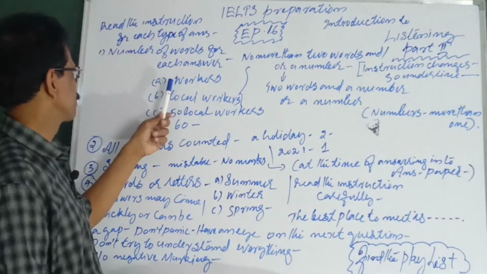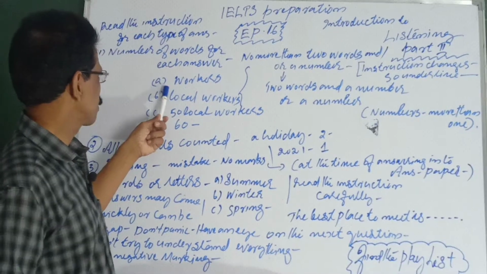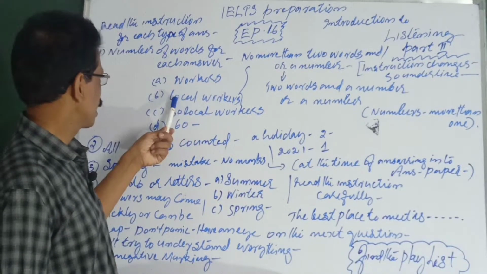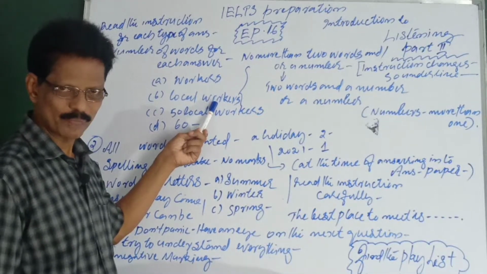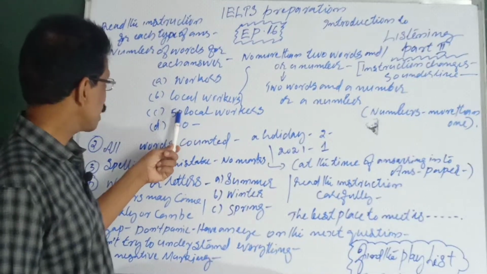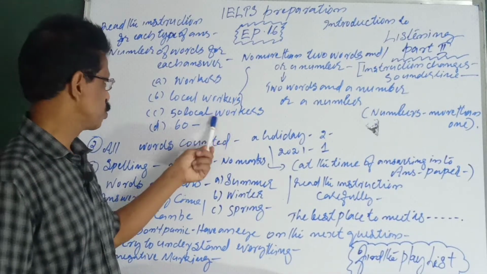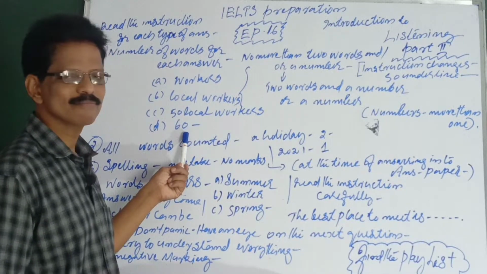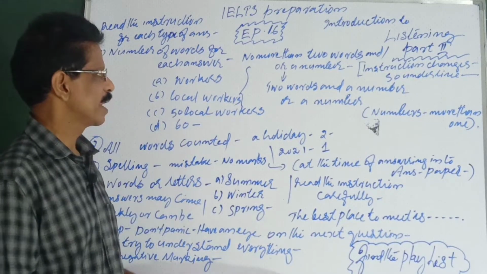Take for example, maybe this is the answer. Number 1, workers, only 1 word. Local workers, 2 words. 50 local workers, 2 words and a number. 60, this is a number.